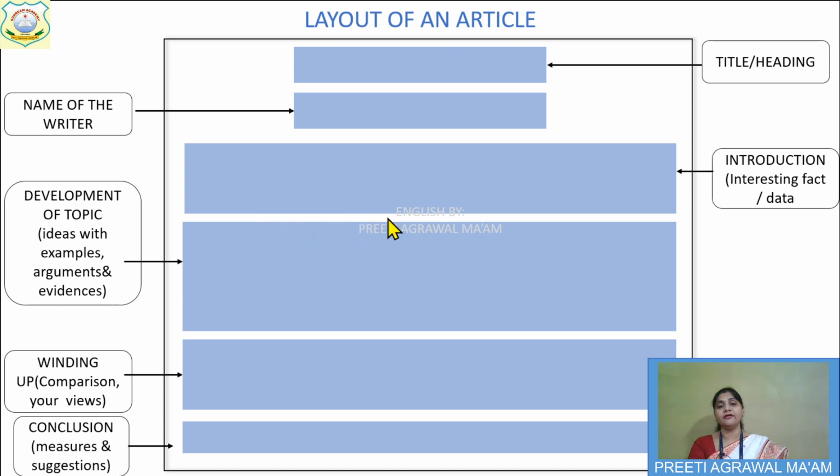Here I have left a line, here I have left a line, here also I have left a line, and it should be written in a margin. Margin means this is the margin of your copy, of your notebook. So it should be written in a straight way, one after another. Your paragraph should come. It should not come in this way.